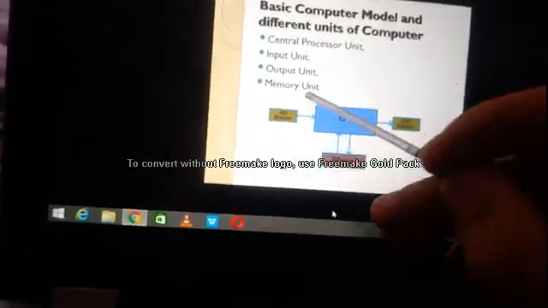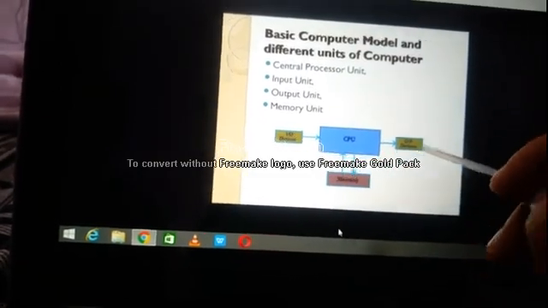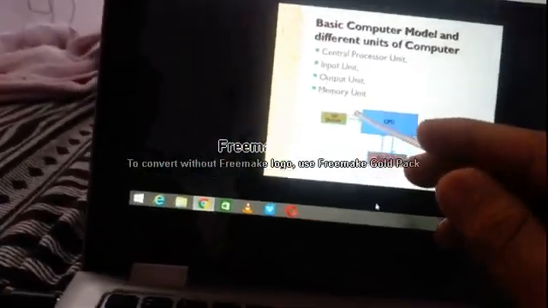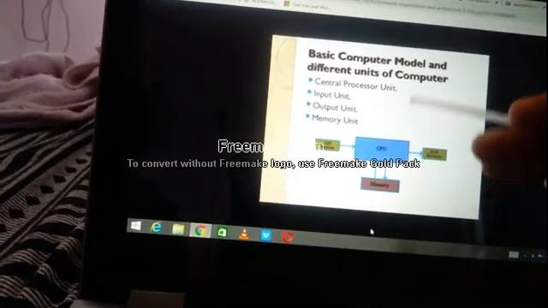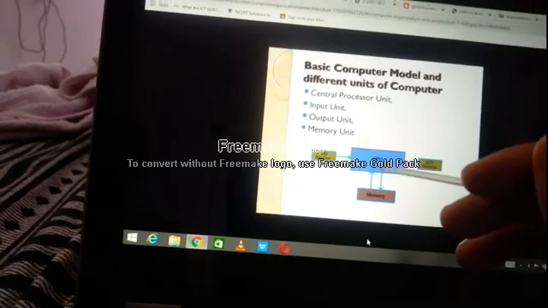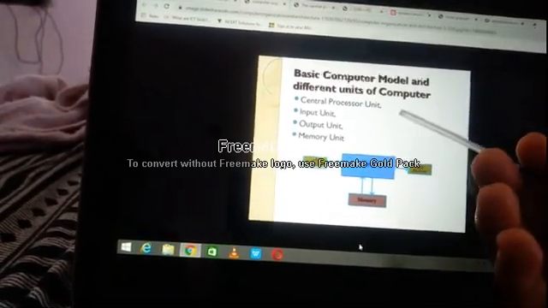So what are the parts of a computer? Input unit, processor, output unit. Example of input unit: keyboard, mouse, etc. Example of output unit: monitor, printer, etc. What does a printer do? It prints a document.